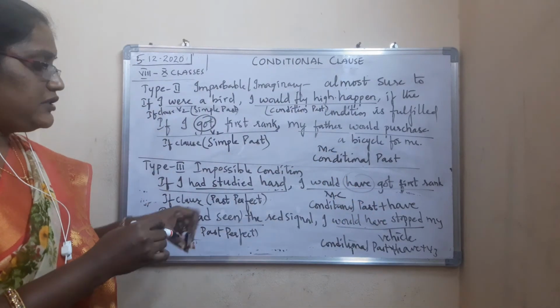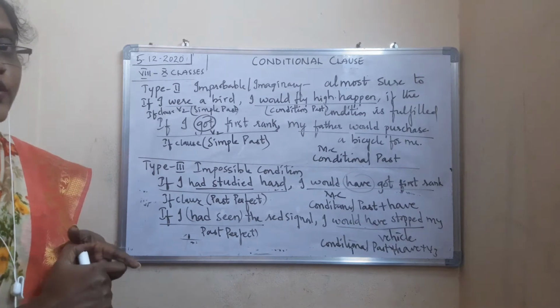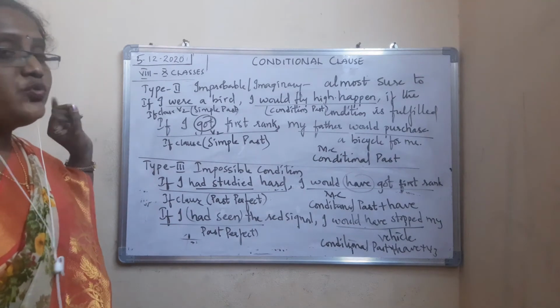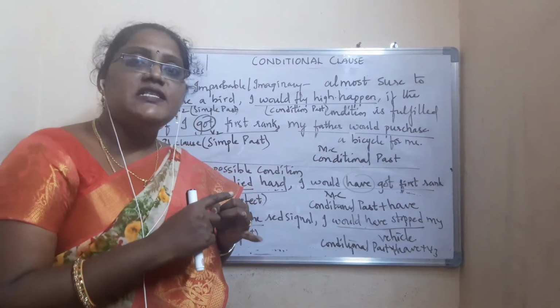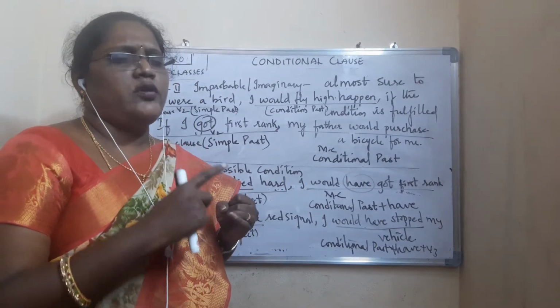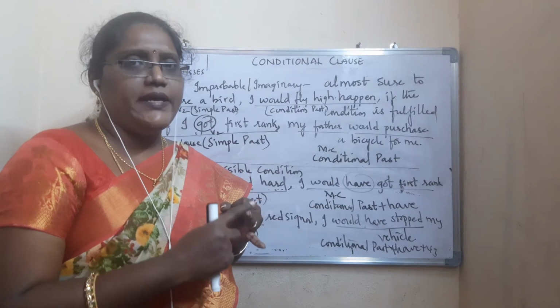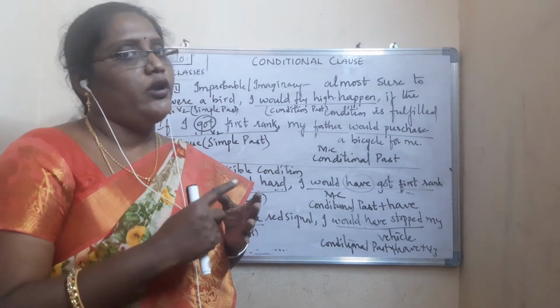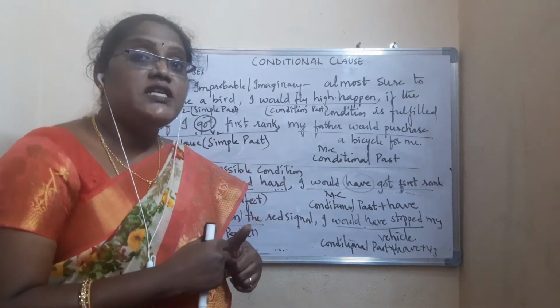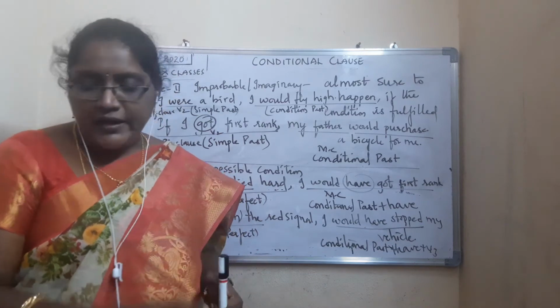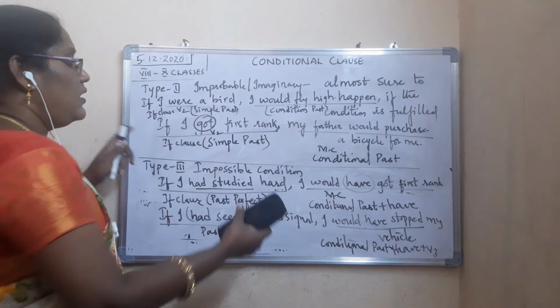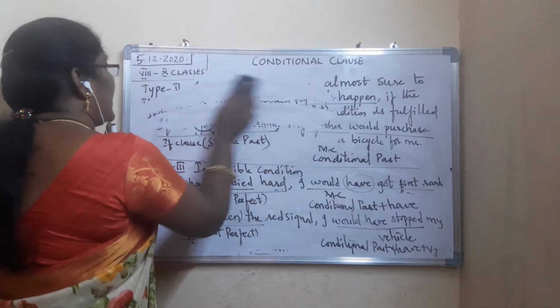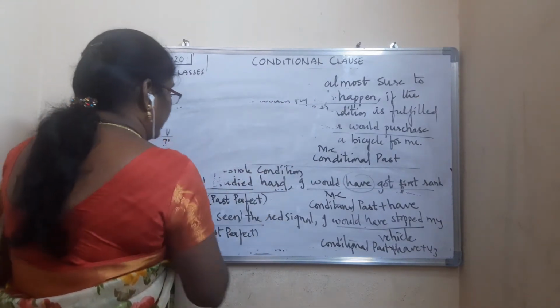Once again, I will tell you just the structures. So now see here. The first one is what? Probable or likely condition. The second one is improbable or imaginary condition. The third one is what? Impossible condition. So just now you have seen the examples.